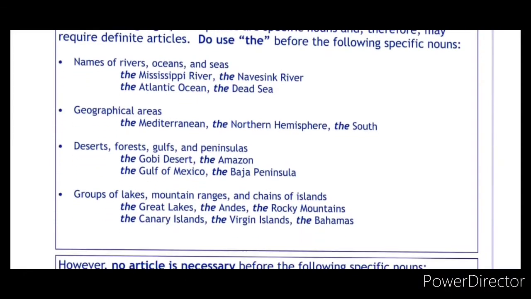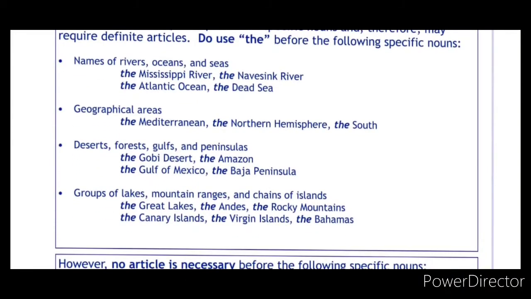So, names of the rivers. As I told you in the Teachment live session, and I have taught clearly in the video, and I also asked so many questions in the Teachment session, likewise now in the revision I am telling you the same thing. So these are the rules and the places where we need to use the definite article the, children. First place where we need to use the is before the names of the rivers, oceans and seas.